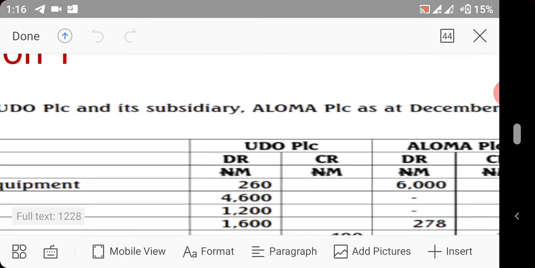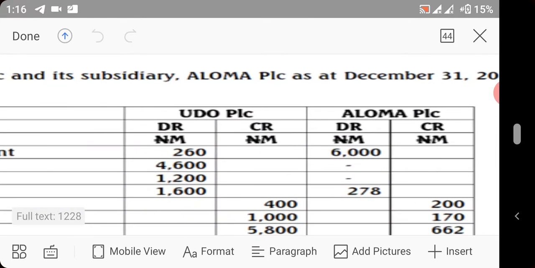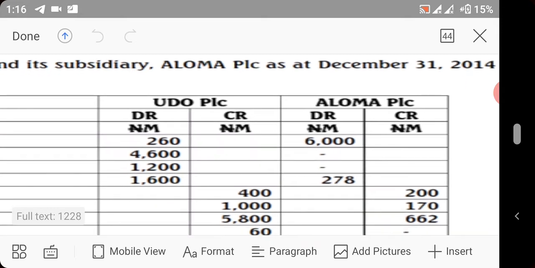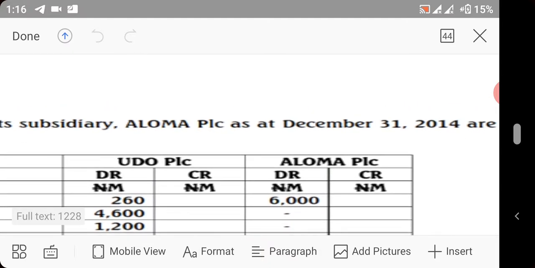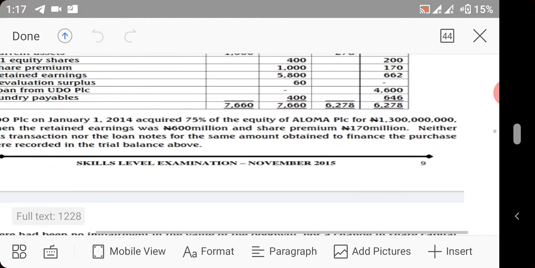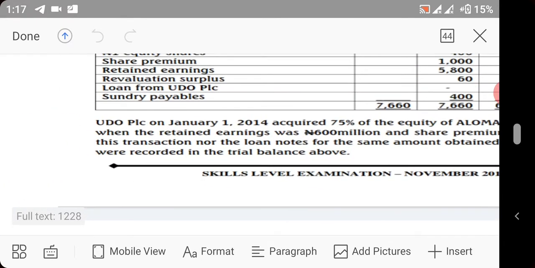You would observe that we have 4 columns here. The first 2 columns are for Udo PLC, while the last 2 columns are for Aloma PLC. Now, this statement is prepared as at 31st December 2014. Good. So we'll now look at the additional information given to us.